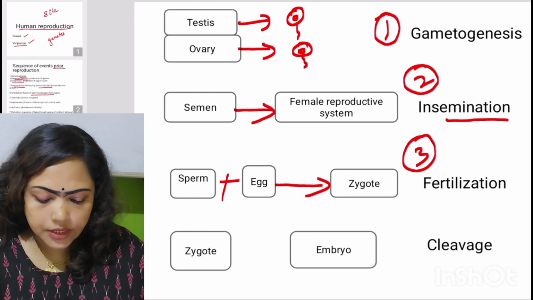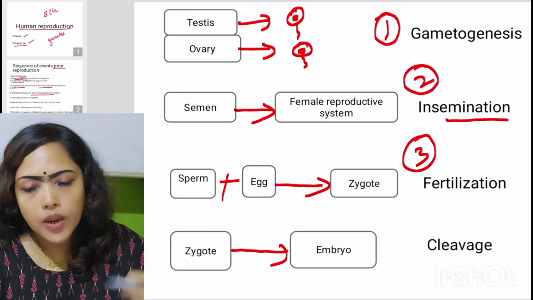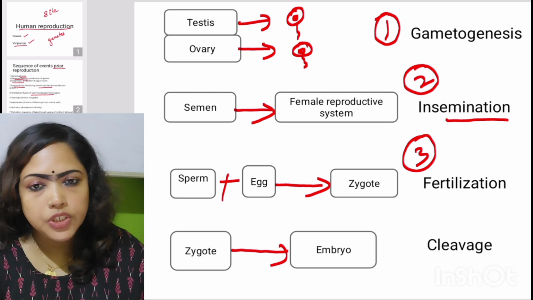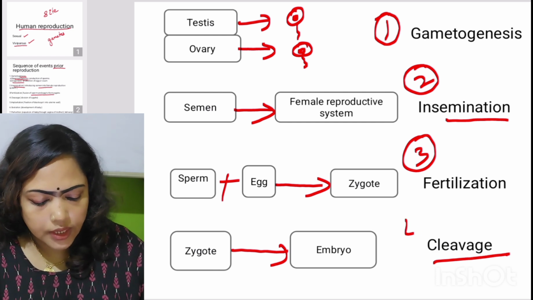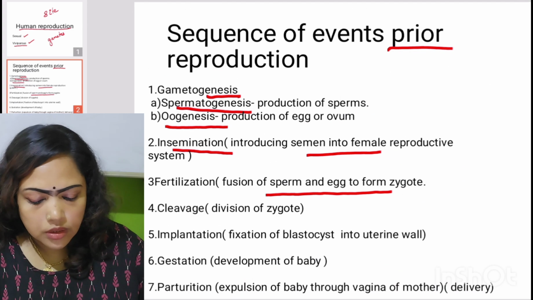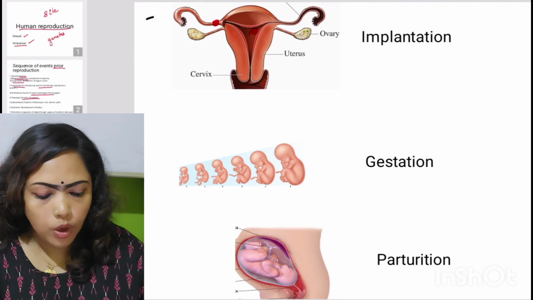And then after the fertilization, the single-celled zygote becomes multicellular embryo. How? By the division of the zygote. And this is called as cleavage. Okay. So the next requirement is what? The division of zygote, which is called as cleavage. And the next step is what?